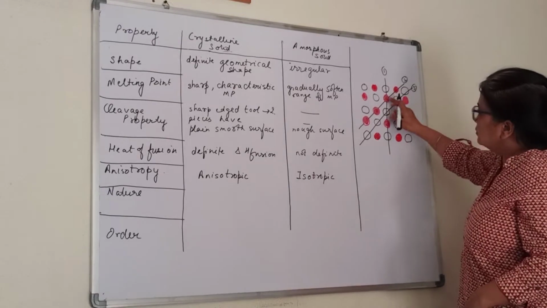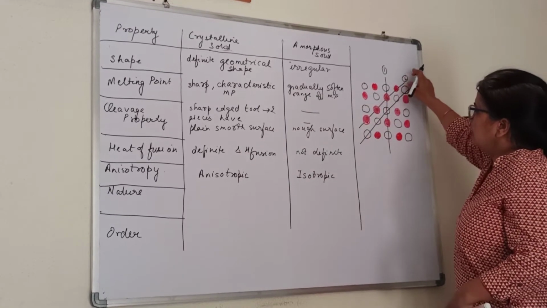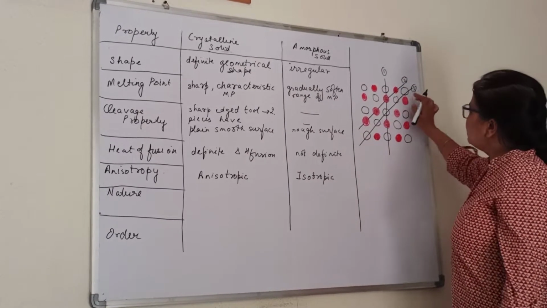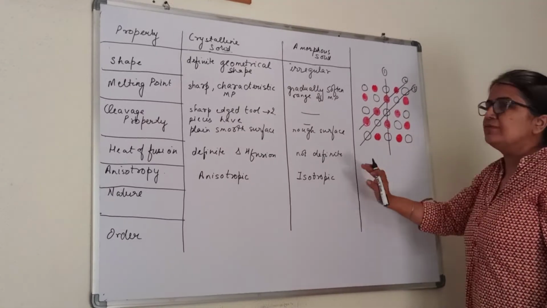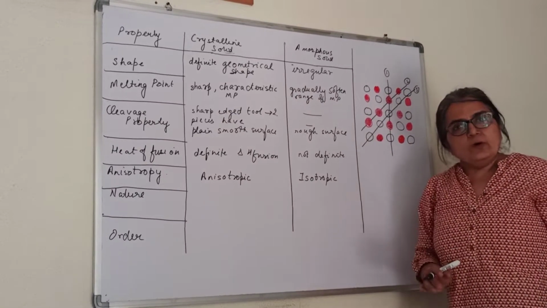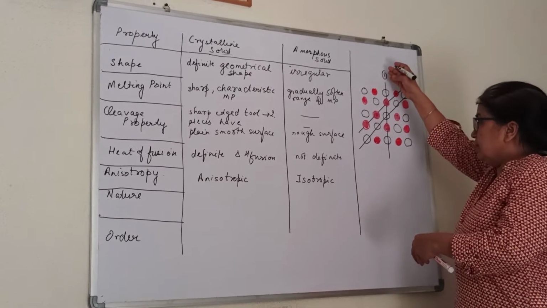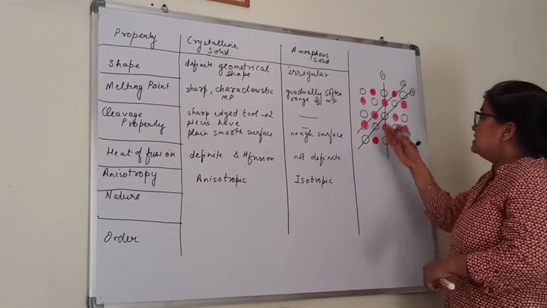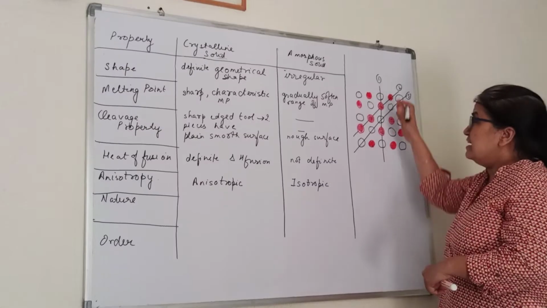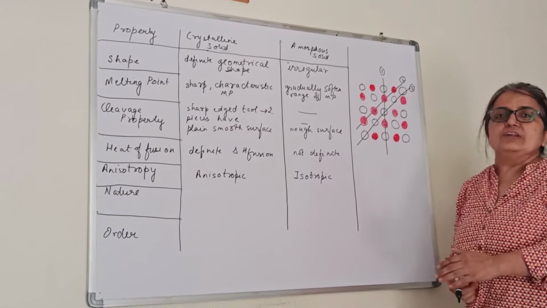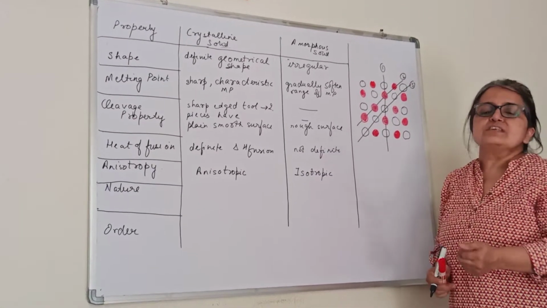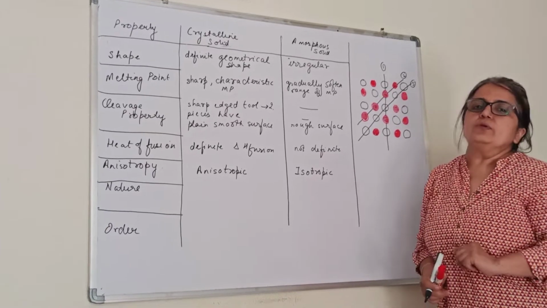Whereas if I cut through the second line, there is only one particular type of ion. Third also, one type of ion. What I want to say is that if the solid is cleaved in one particular direction, because the ions are not the same, the physical properties will not be the same.